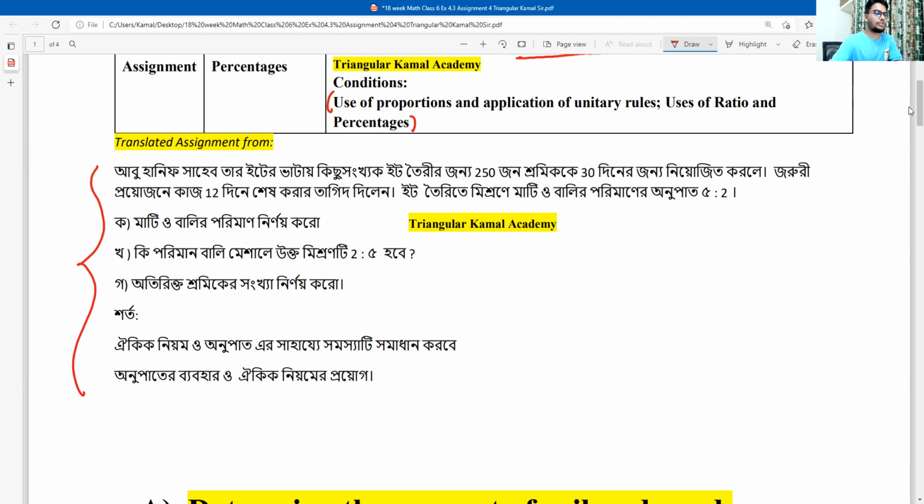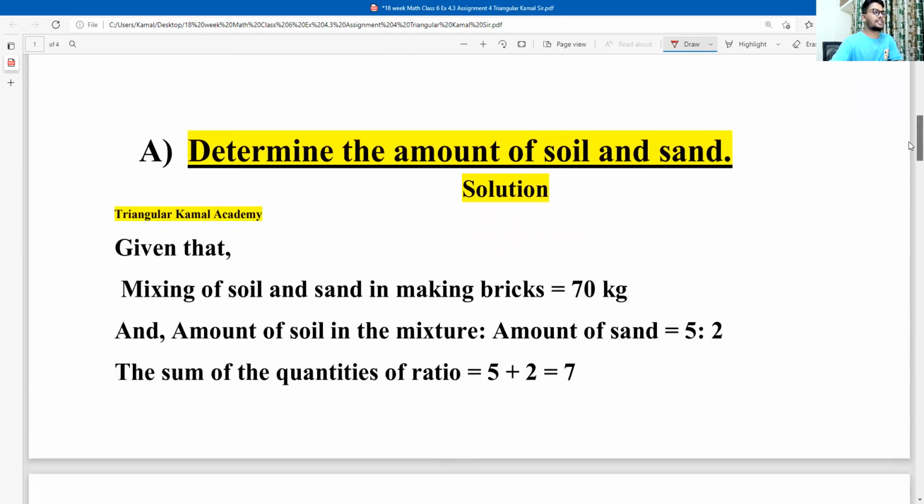Now, next we are going to write the answer. The first question: determine the amount of soil and sand. In the mixtures of soil and sand for making the bricks, the total mixture weight is 70 kg. The ratio of the amount of soil to the amount of sand is 5:2. This information is given. So now the sum of the two quantities, 5 plus 2, equals 7.